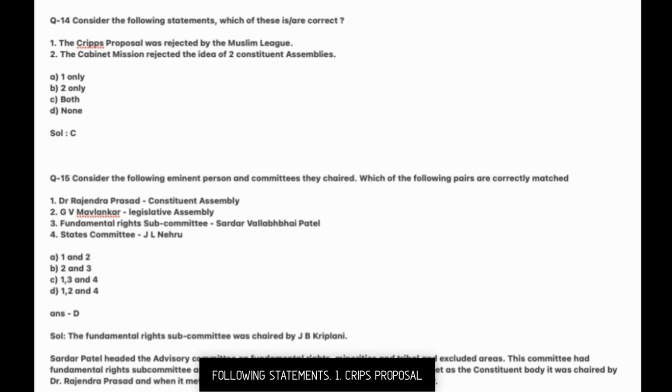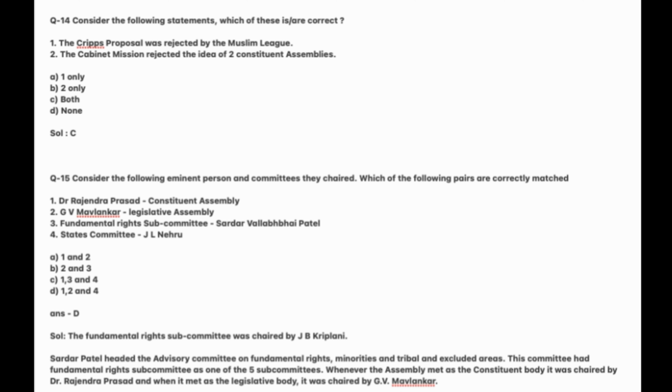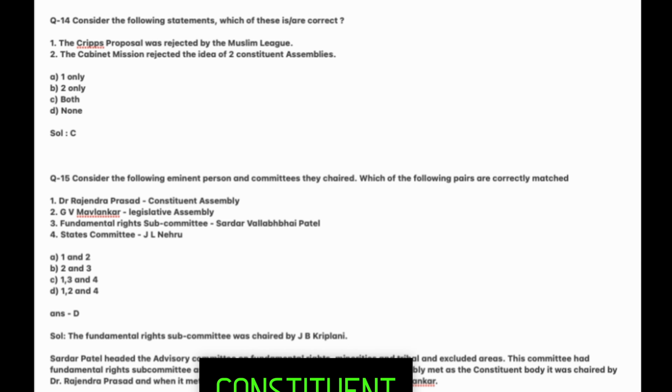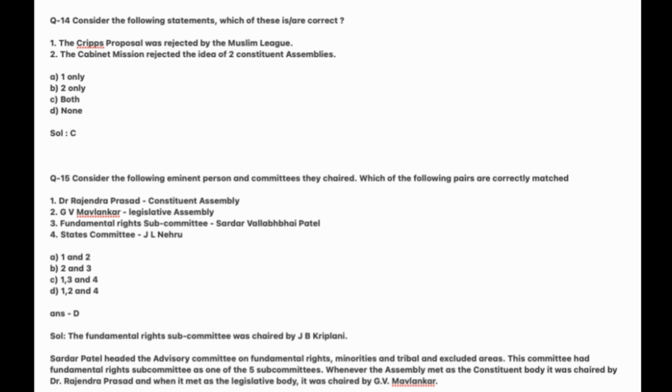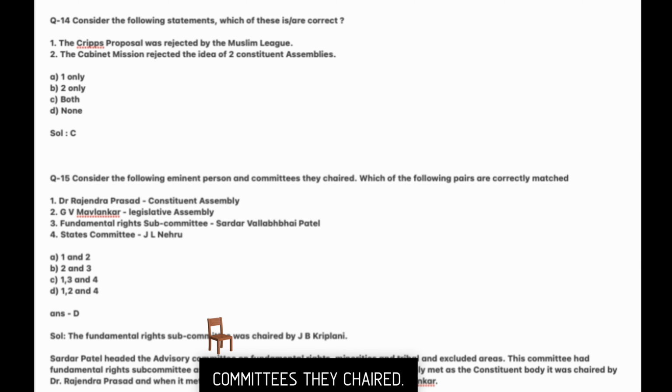Next, consider the following statements. Which of these are correct? 1. Cripps' proposal was rejected by the Muslim League. Second, the Cabinet Mission rejected the idea of 2 constituent assemblies. Answer C.